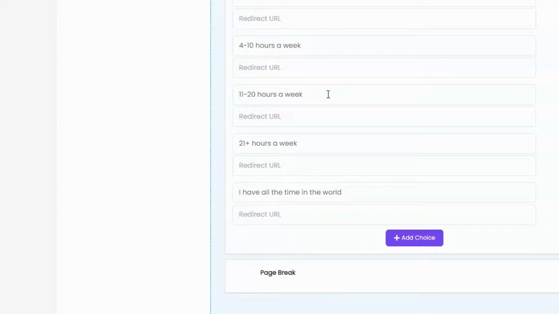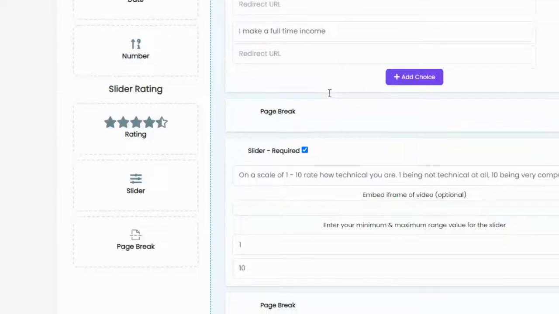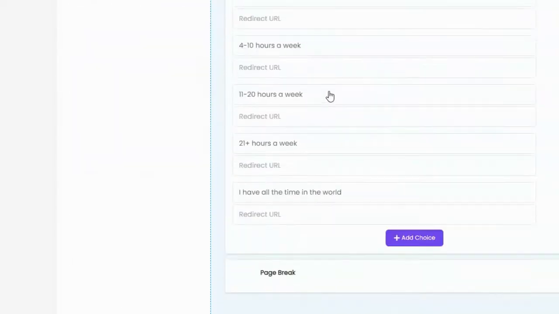Something I've noticed about this particular software is that it's got a ton of functionality, but the design really sucks. The interface kind of sucks about it. It could have been done much better, and it could have been made much easier to use. So here's the thing. As you add your questions, it kind of makes the page longer. So you can see I have all these questions here, and every time I add a question, it makes the page longer. So I'm going to add another question. It's going to go underneath this page break, and it's going to make the page even longer.